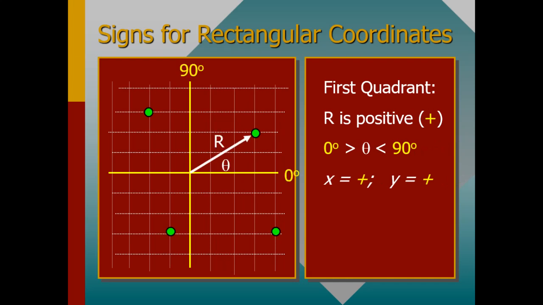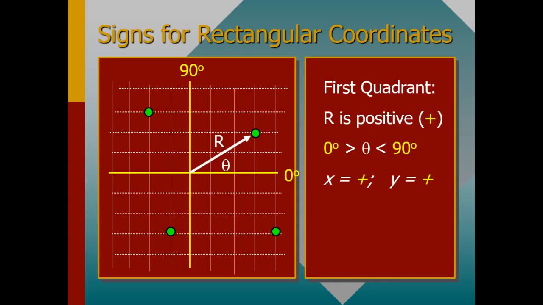Signs for rectangular coordinates in the first quadrant: r is positive. Remember, the resultant is positive and the angle is between 0 and 90 degrees, of which the x coordinate is positive and the y coordinate is also positive.